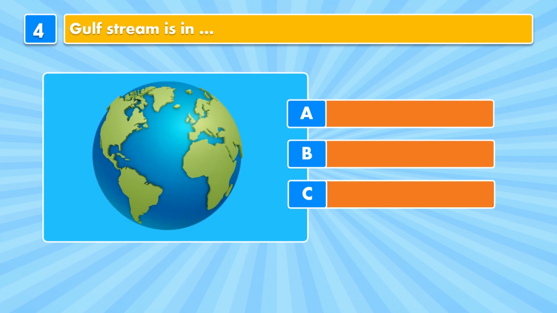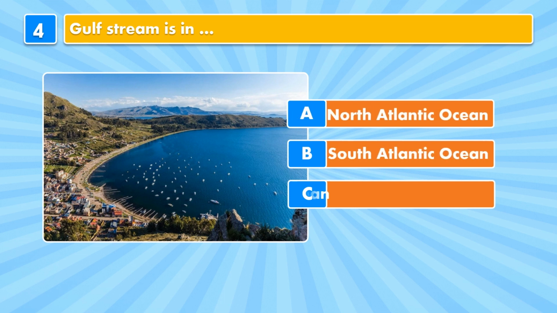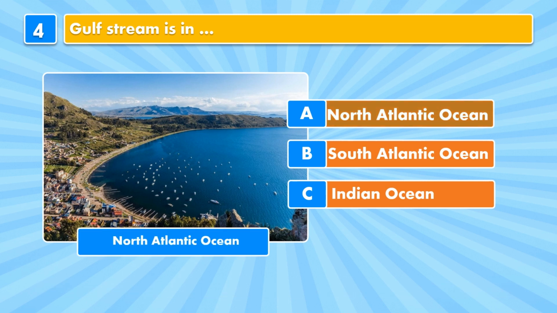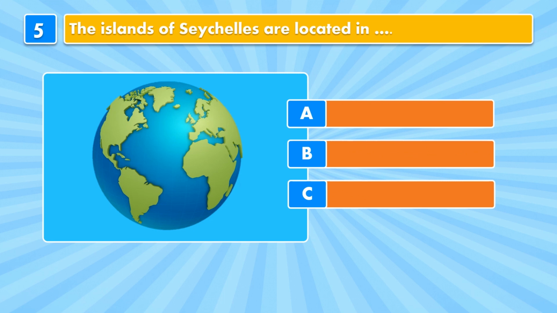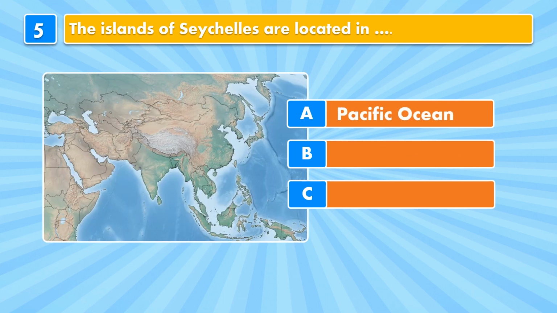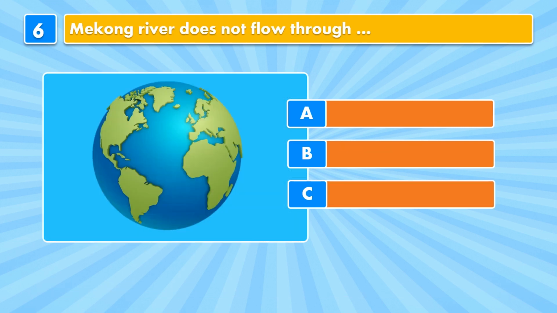Question 4. Gulf Stream is in North Atlantic Ocean, South Atlantic Ocean, Indian Ocean. North Atlantic Ocean. Question 5. The islands of Seychelles are in Pacific Ocean, Atlantic Ocean, Indian Ocean. Indian Ocean. Question number 6.